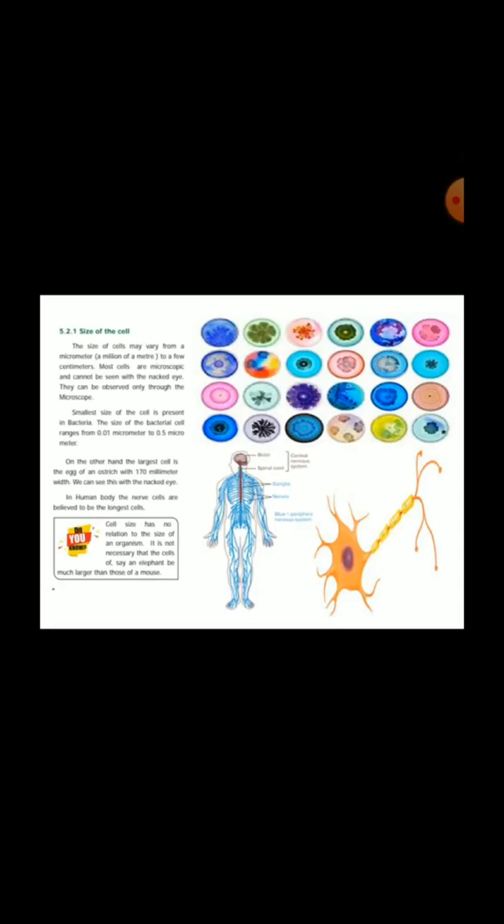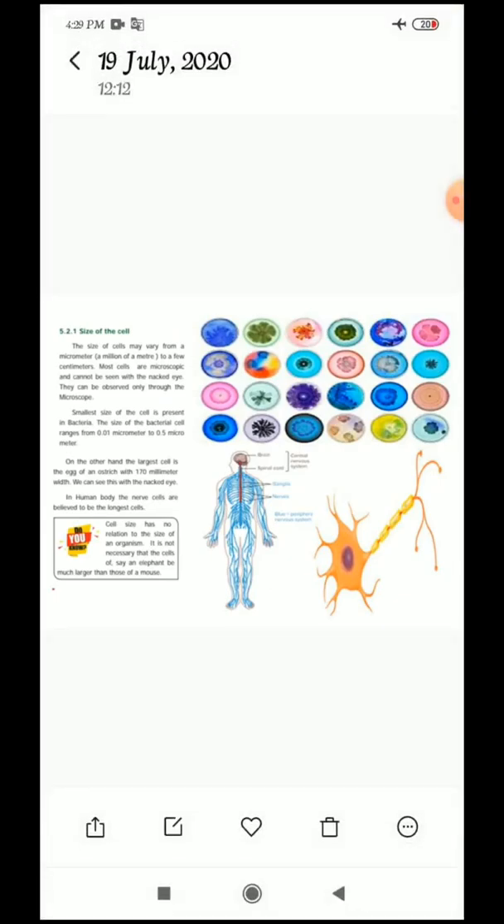But the largest egg is what, children? Ostrich egg. It is a 170 millimeter width. We can see it through the naked eye. Are you understood, children? Okay, children.